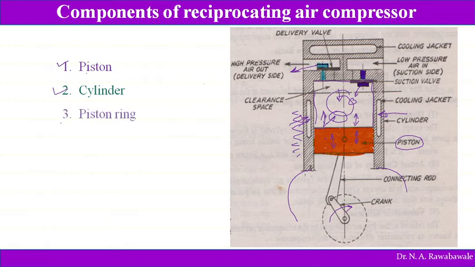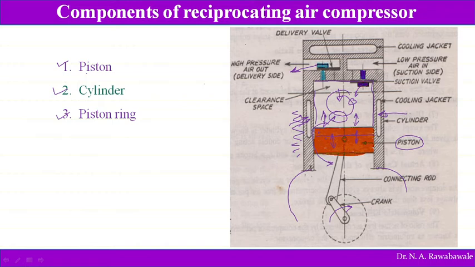And the third one is piston rings. There will be rings over this piston. These rings avoid leakage of air from the cylinder into the crankcase, so effective compression is provided. If the piston moves in the cylinder, there will be friction between cylinder and piston.